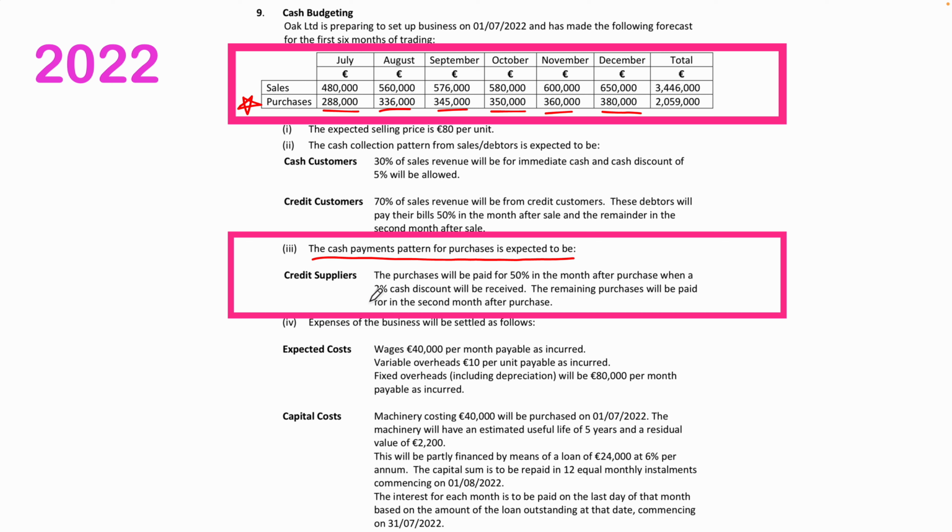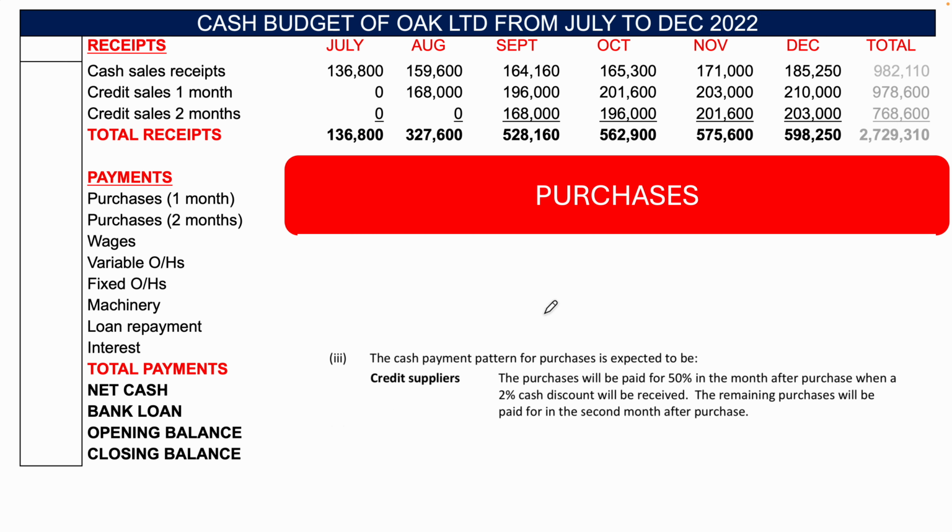So here's information on credit suppliers. The purchases will be paid for 50% in the month after purchase, when a 2% cash discount will be received, and the remaining purchases will be paid for in the second month after purchase.